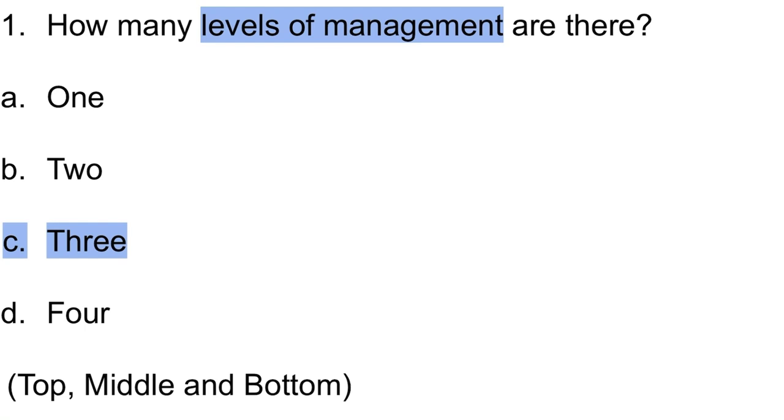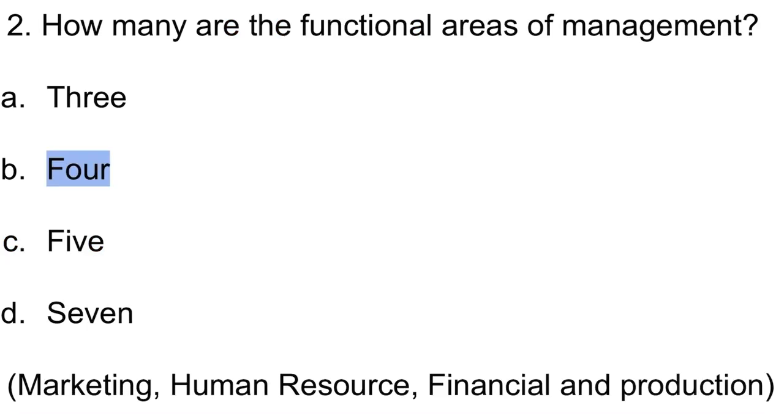Starting with the first MCQ. How many levels of management are there? There are three levels of management: top level, middle level, and bottom level. So the correct answer is option C, 3. Second, how many are the functional areas of management? There are four functional areas of management: marketing, HR, finance, and production. So the correct option is B, 4.